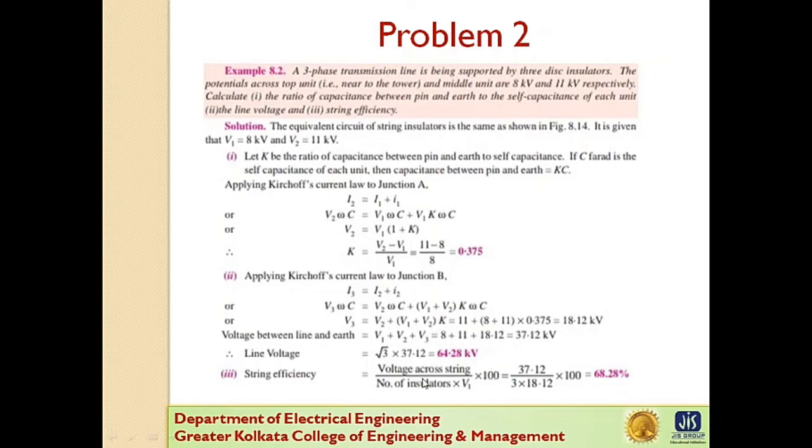What is the value of string efficiency? Voltage across the string, that is the total voltage 37.12, divided by the number of insulators, that is 3, into V3, and what is the value of V3? 18.12. So from this equation, the value of string efficiency is 68.28%.